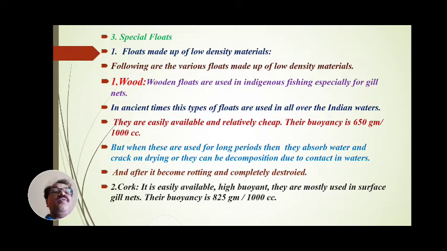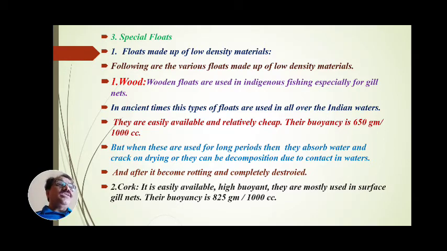Wooden floats are used in indigenous fishing, especially for gill nets. In the ancient period, this type of float was used all over the Indian waters. These woods are easily available and relatively cheap, and their buoyancy is 650 gram to 1000 cc.